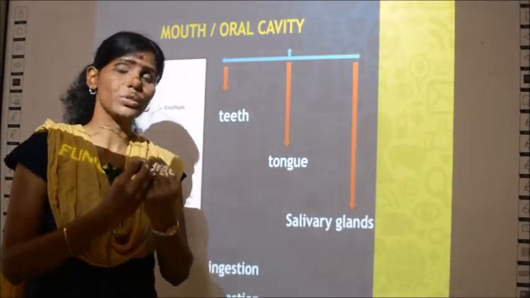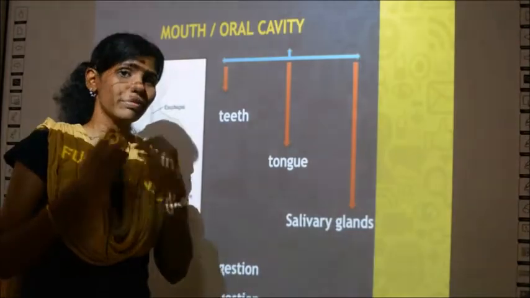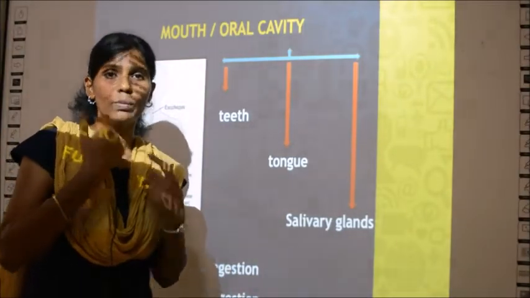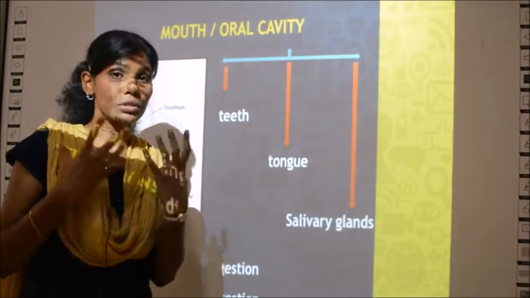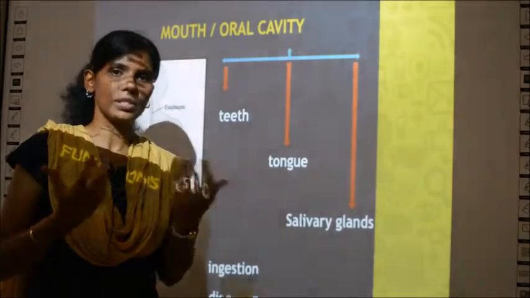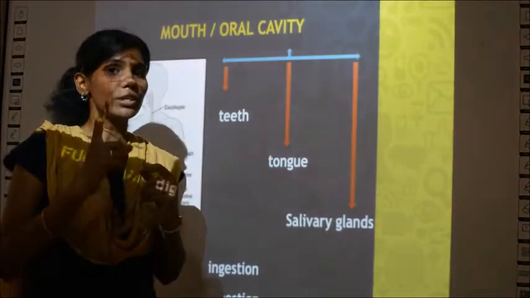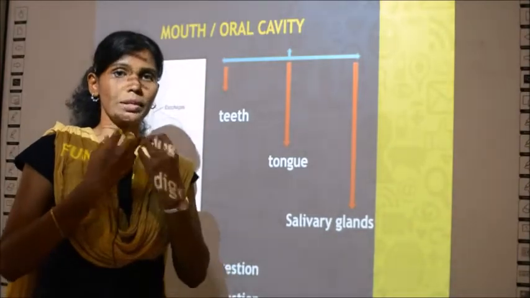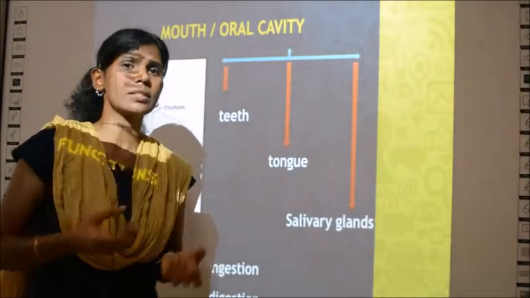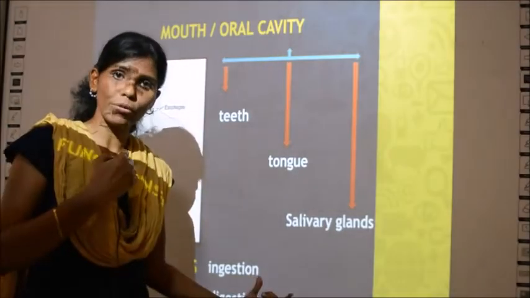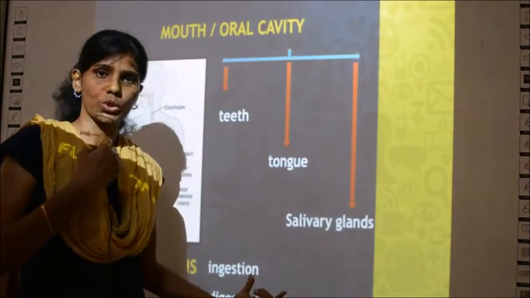You must have seen patients in hospitals, no, what if there is some injury in the mouth, all what they do, they connect a tube and supply food, right? So it is so difficult if there is no mouth, or if your mouth has a wound or something, it is so difficult, right? So the first part of digestion begins with your mouth. You take in the food. The eating process is technically called as ingestion. The taking in of food is called as ingestion.